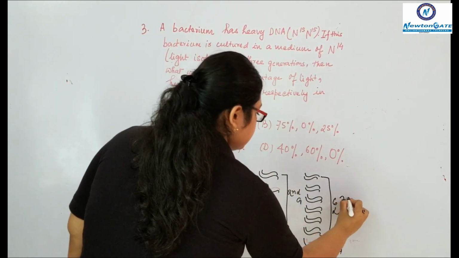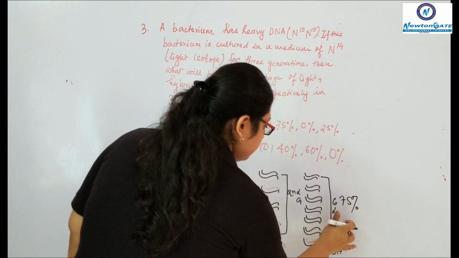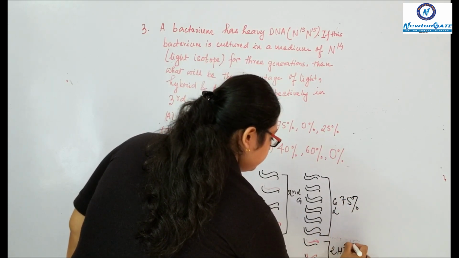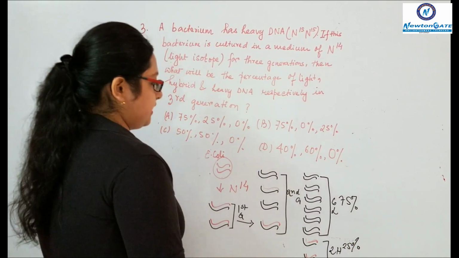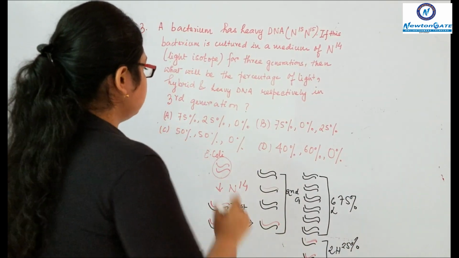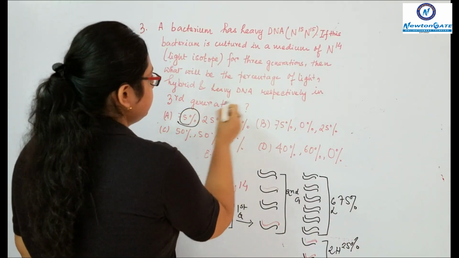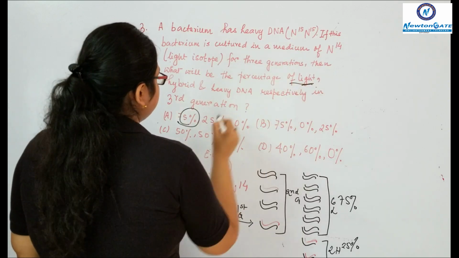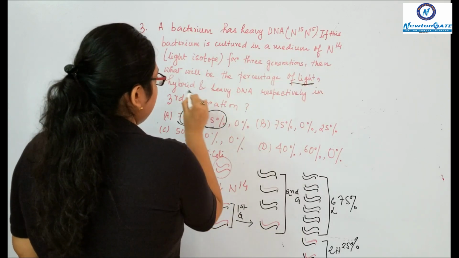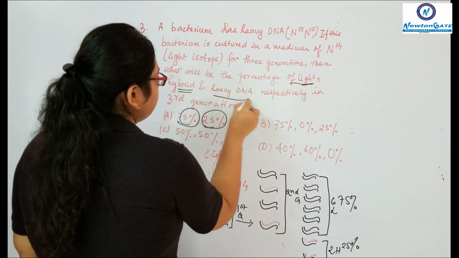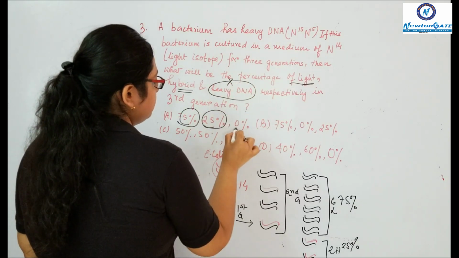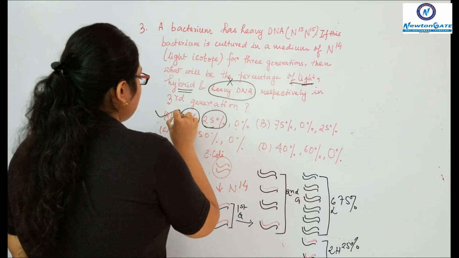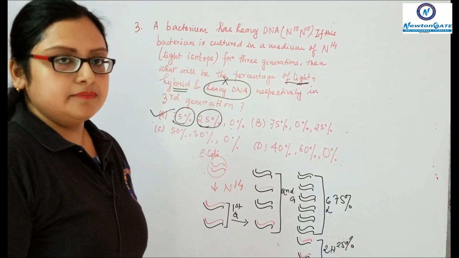That means 75% of the light strand and 25% of the hybrid strand. So the option A is correct. 75% is the light strand and 25% is the hybrid, and there is no heavy DNA present, so 0%. That is, the correct option is A.